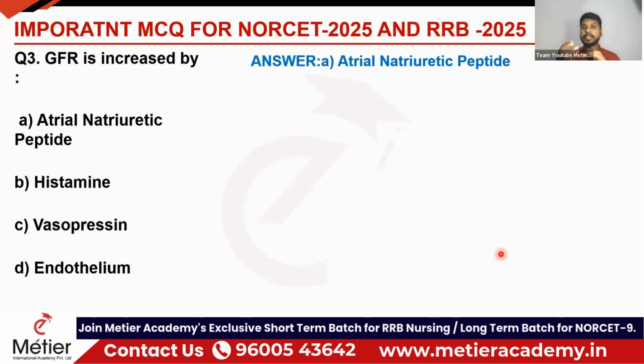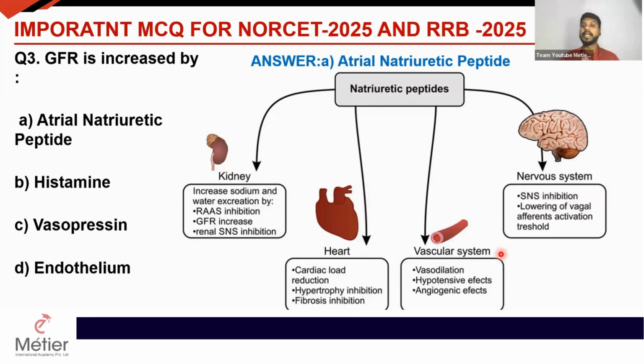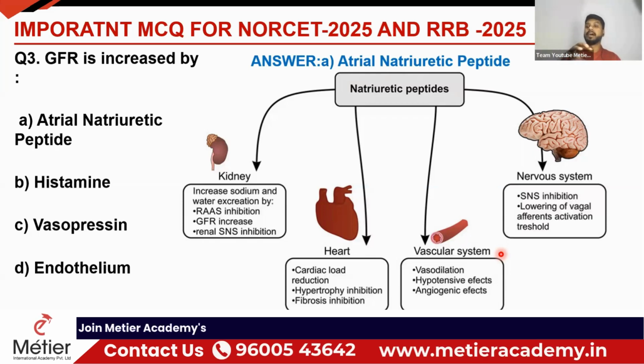What is the function of this ANP in the heart? It will regulate the blood pressure. So whenever the cardiac muscle stretches, too much tension, too much blood content is there, this ANP will regulate the blood pressure. Not only in the cardiac muscle, it also helps in the kidney, vascular system and nervous system. In the kidney, it increases the GFR, in the vascular system it leads to vasodilation, and in the nervous system, sympathetic nervous system inhibition. So many functions are there for this ANP, but it's primarily secreted in the heart, right? Okay, so the correct answer is option A.